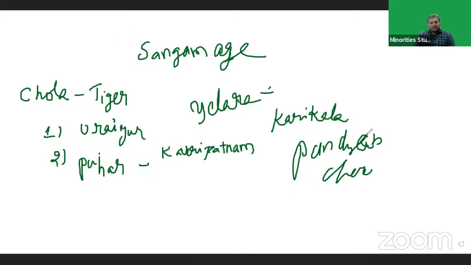From Sri Lanka, he brought workers, soldiers and rulers. With the help of Sri Lanka people, Karikala constructed a dam at Kaveripattinam.